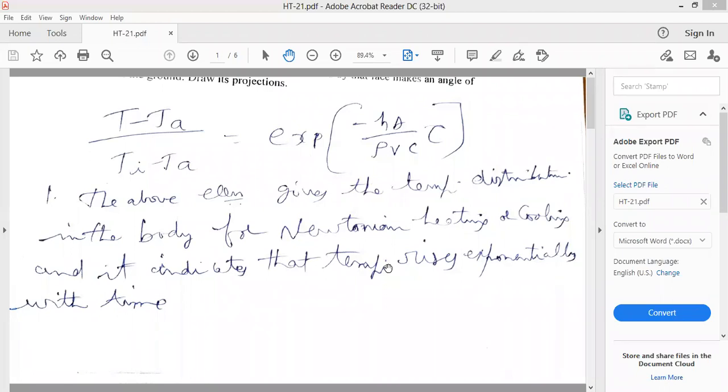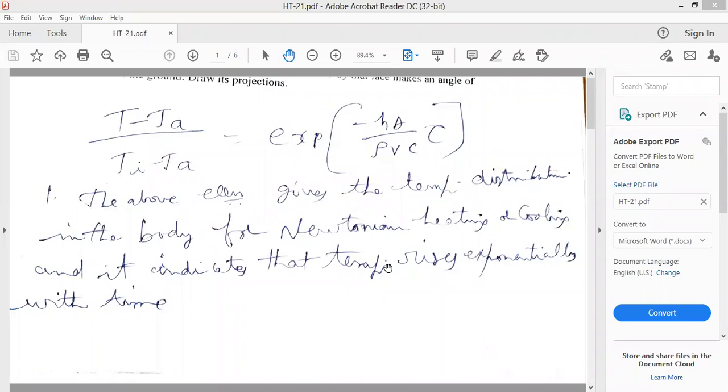If you consider any body having initial temperature Ti, at any point of time tau the temperature is T. If you heat the body, what is the heat that is coming out by internal resistance? How do you calculate? Minus rho Vc dT by d tau.